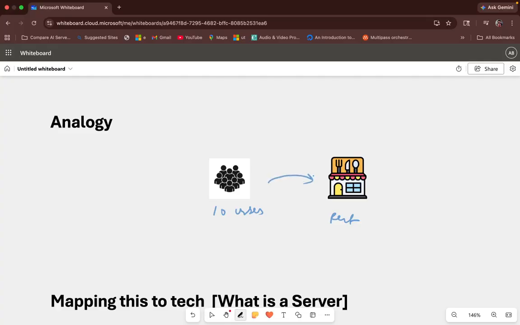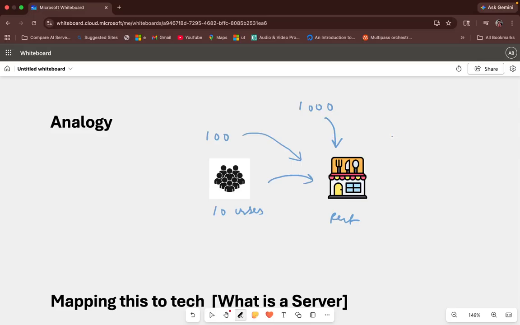So everything runs smoothly. You are able to cater to all the requests by the customers, whatever food or drinks they want to order. So everything is running smooth. Now suddenly your restaurant becomes famous. Now 100 customers come. Initially you were handling 10 customers and everything was fine. Now you are handling 100 customers. So 100 customers are posting requests to your restaurant. Then you will face a little problem. Now let's say that your restaurant becomes viral and now 1,000 customers come into your restaurant and order food.